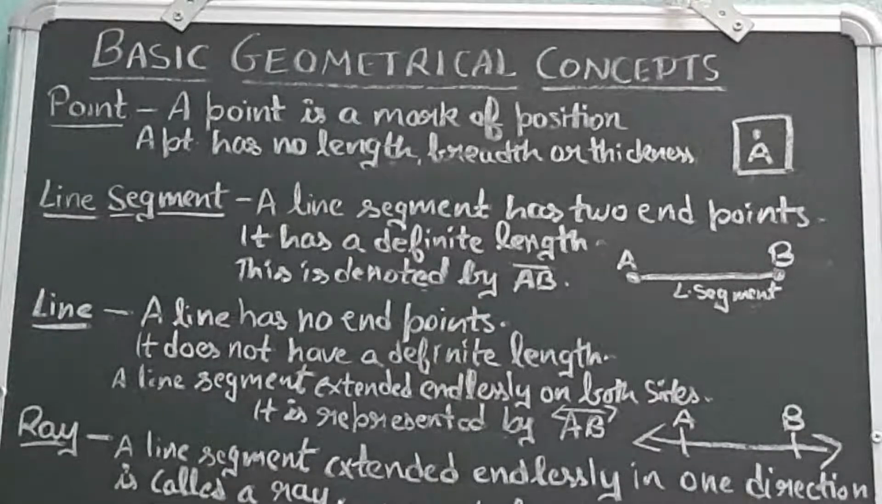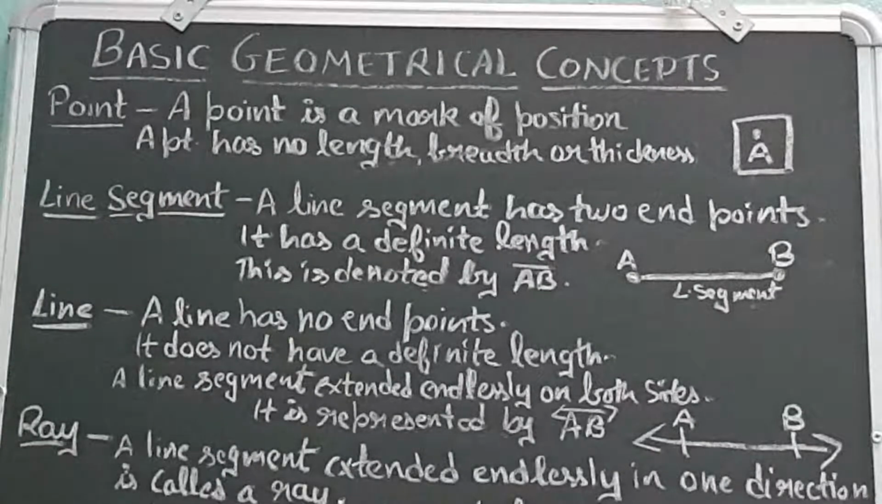A point is a mark of position, or any dot is called a point. And we can see on the right hand side a figure is drawn, and this point is called A. So I have given the name A. Okay. A point has no length, breadth or thickness.